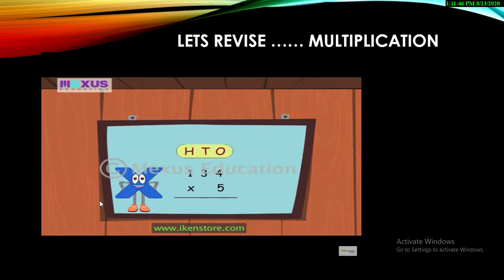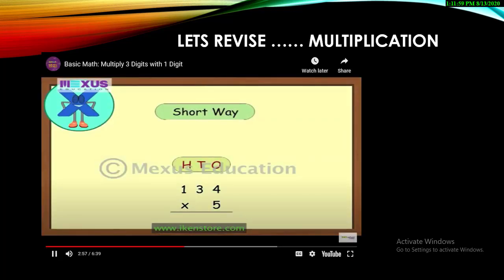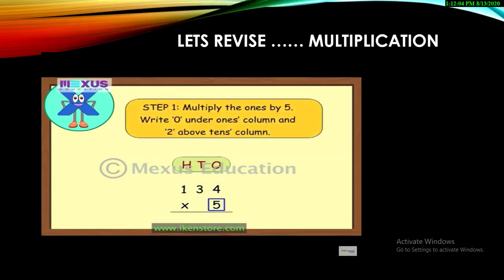Hi, I am the multiplication sign. Let me teach you how to multiply 134 by 5. Now, I'm going to solve this sum using the short way method. First, multiply the one-digit number with the ones digit and write the carry over above the tens column. The ones digit will remain below the ones column.